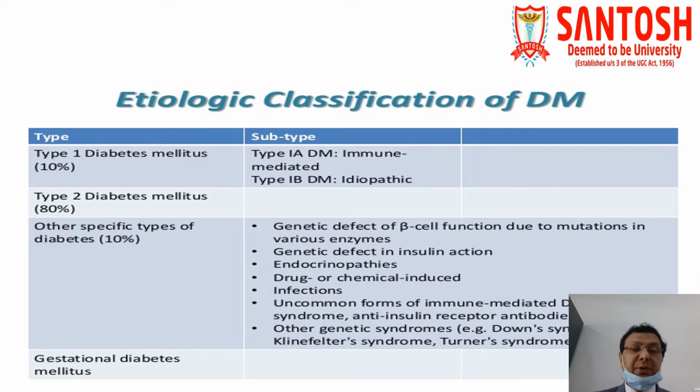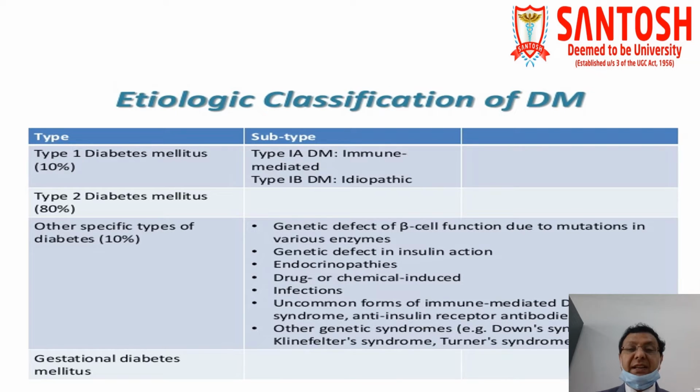The second type is type 2 diabetes mellitus. It is the major type of diabetes mellitus, approximately constituting 80% of the total cases. The third category is other specific types of diabetes mellitus, which usually constitute about 10% of the total cases, and it includes a long list of conditions which are responsible for diabetes mellitus.